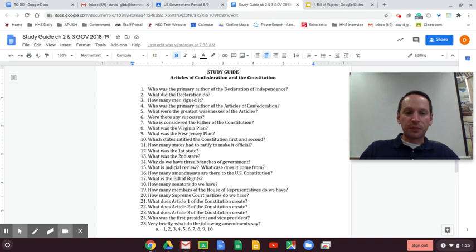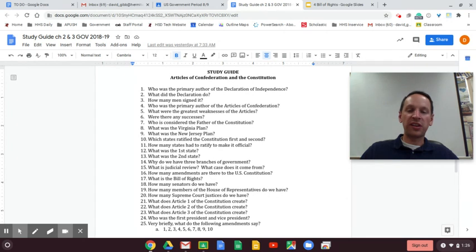Number 14, why do we have 3 branches of government? We have 3 branches of government because we want to make sure that we have a system of checks and balances in place. We have a legislative, an executive, and a judicial branch of government. The Founding Fathers in Article 1 created the legislative branch. The legislative branch had more power than the other two branches.